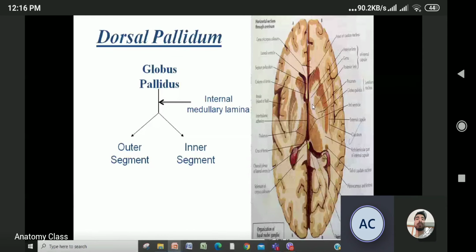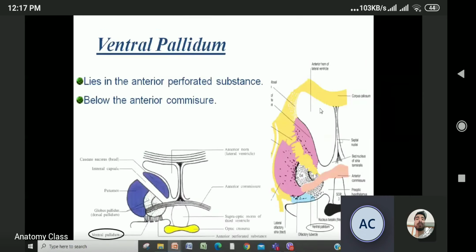Now, this is the internal capsule. Look here. This is the anterior limb, this is the genu, this is the posterior limb, and this is the thalamus. So this is the section, and you have to see the claustrum also. So this globus pallidus is divided by the internal medullary lamina into outer and inner segment.